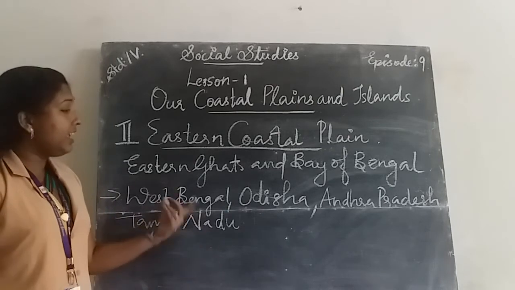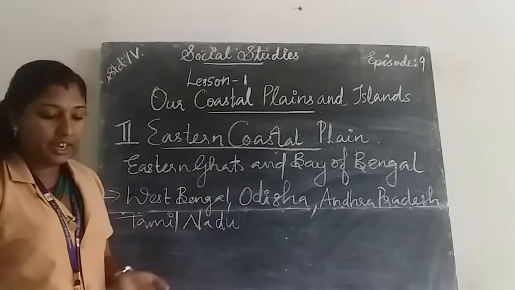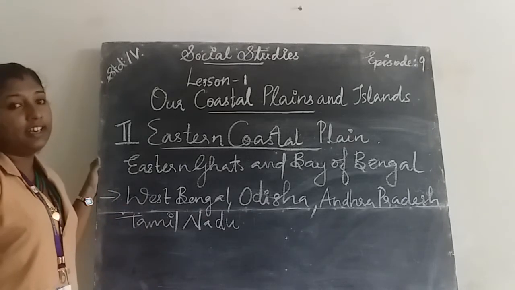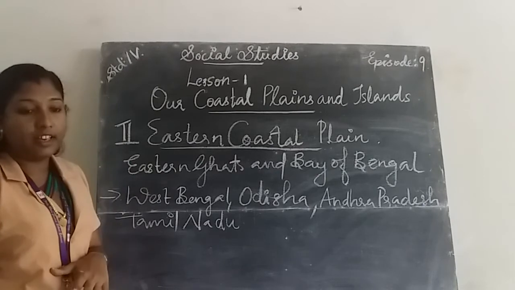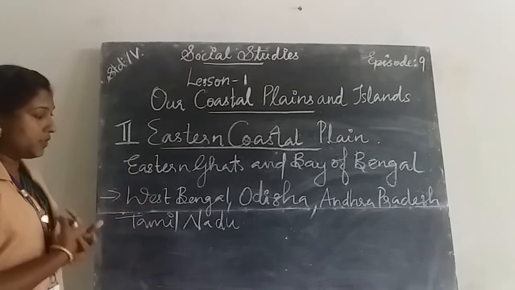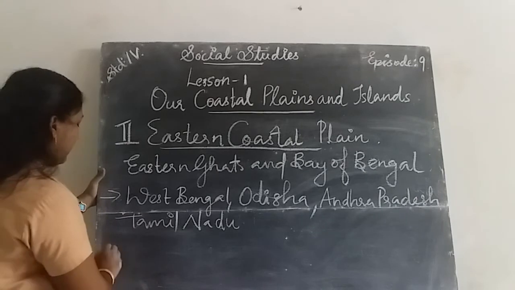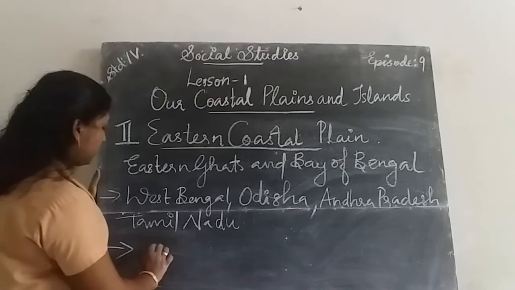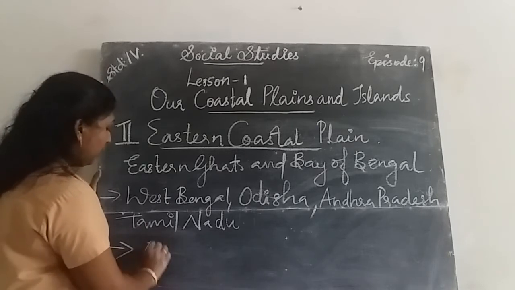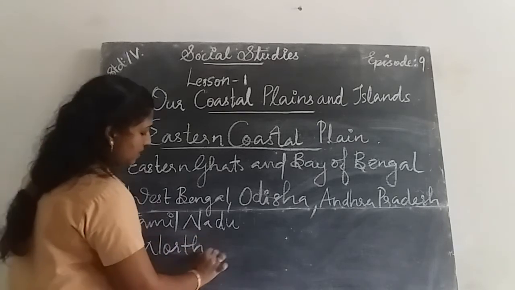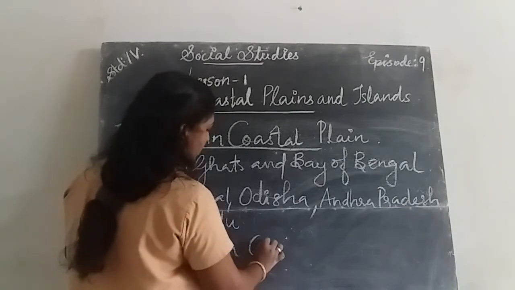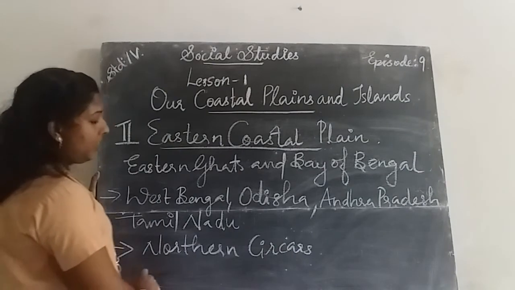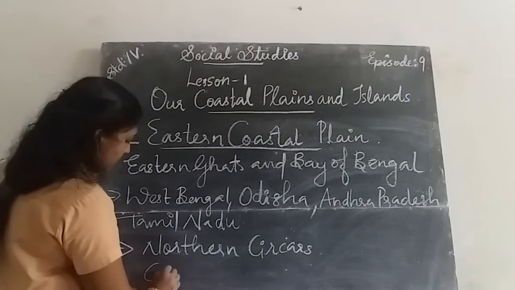Then the eastern coastal plain is divided into two parts. The northern part is called the Northern Circars and the southern part is called the Coromandel Coast.